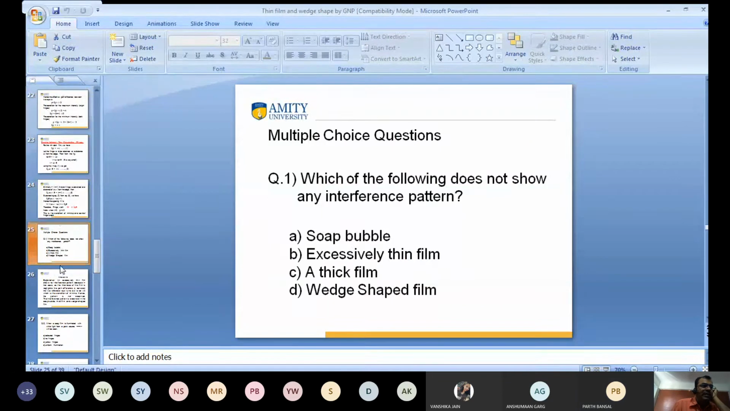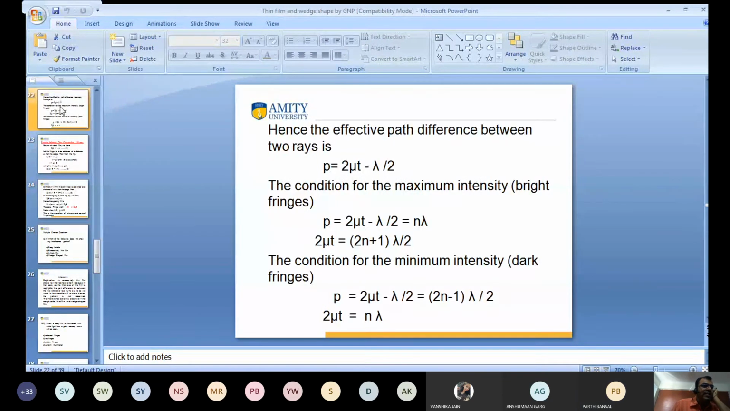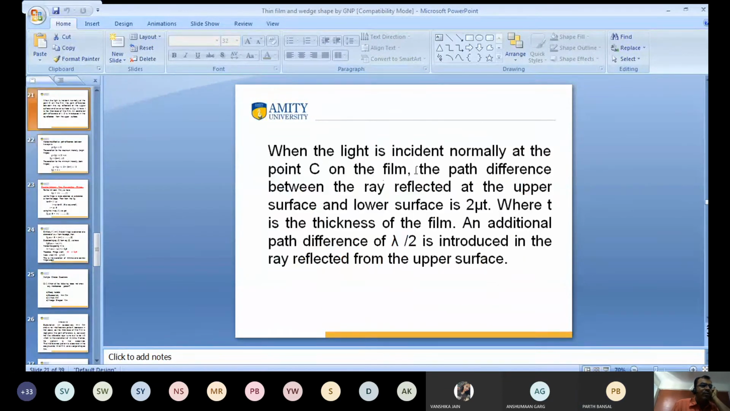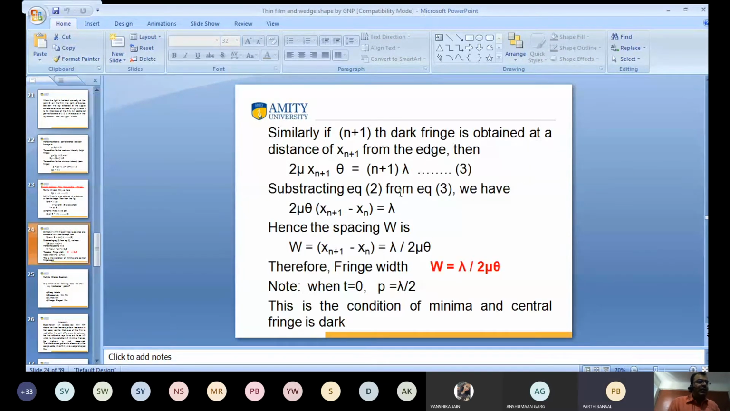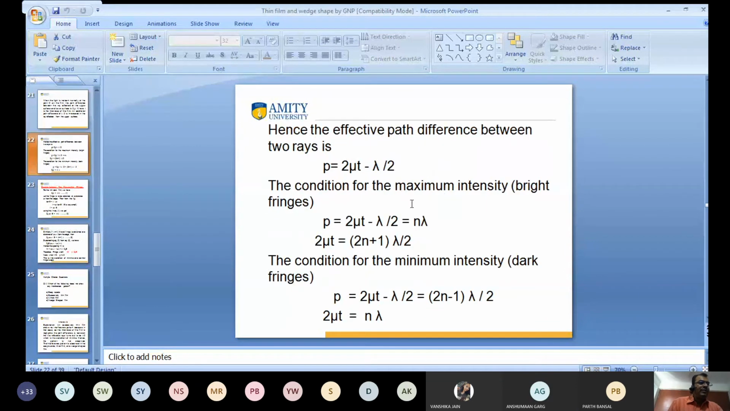You have to mention clearly here that for normal incidence at point C, what is the value of cos r? It is 1. Good.